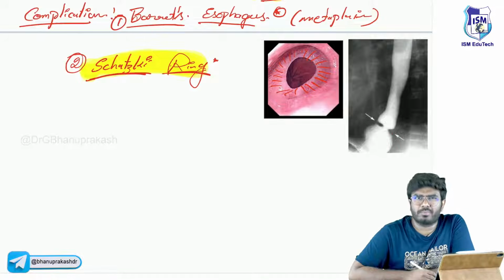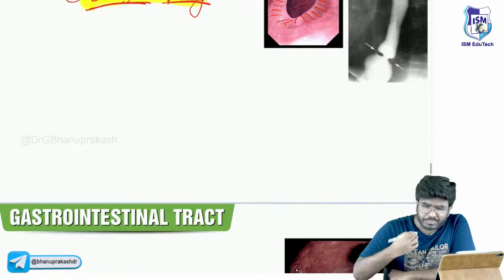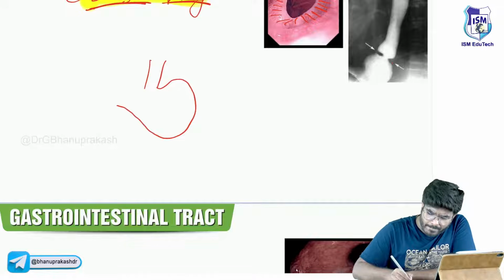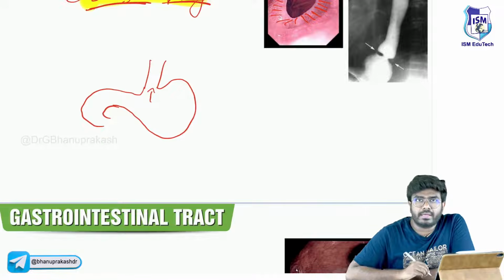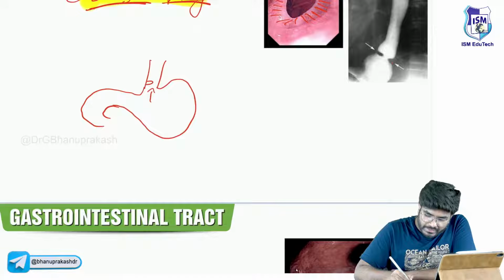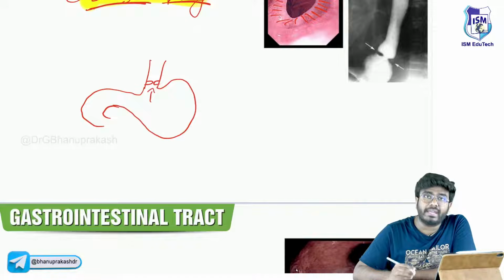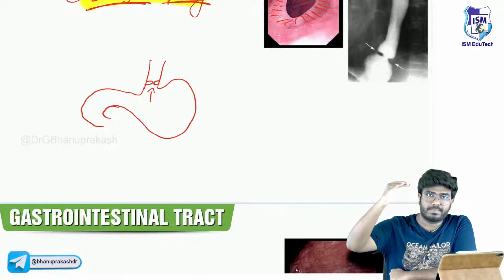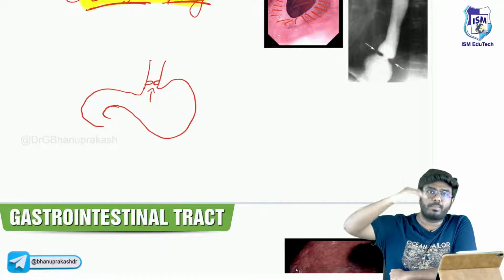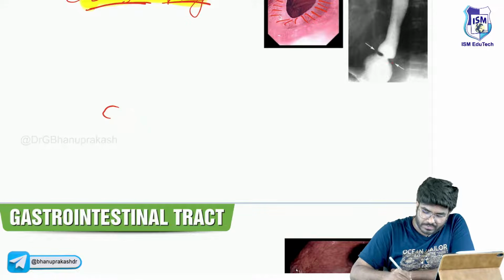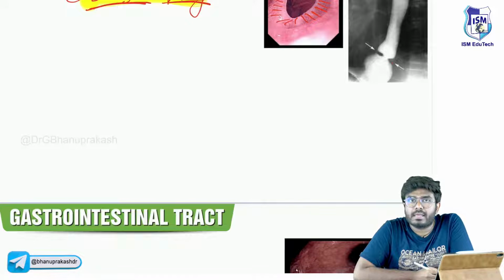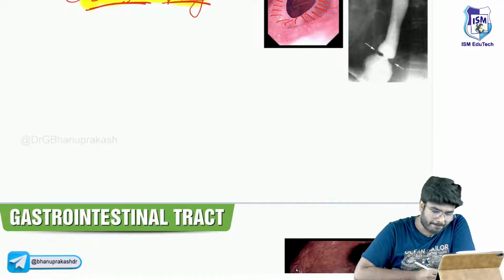How I used to remember is, look, this is the esophagus, this is the stomach. Now acid is regurgitating back into the esophagus. Now the esophagus is going to put up a gate, to prevent the acidic reflux, so that acid is not going further up into the esophagus. That's how I used to remember it, sir. Schatzki's ring is going to be seen as a complication of GERD. Any other complications?